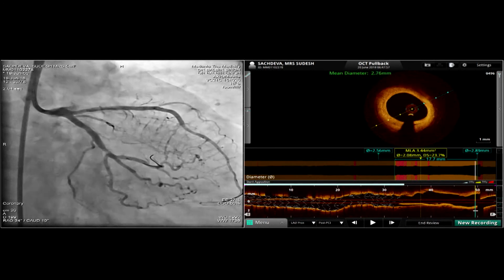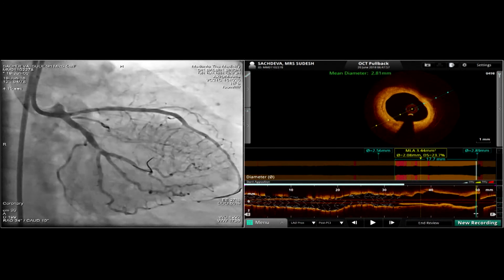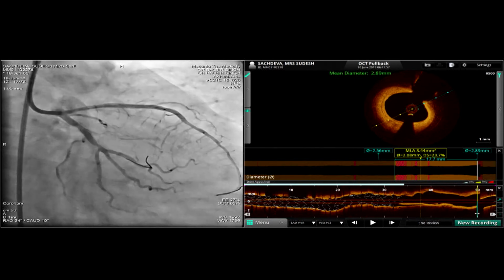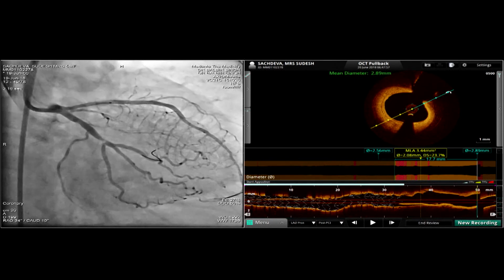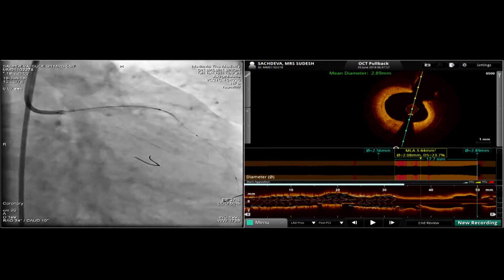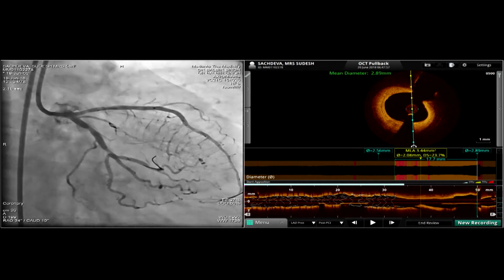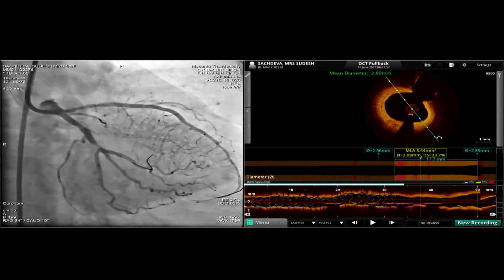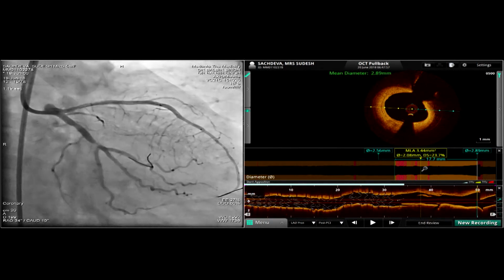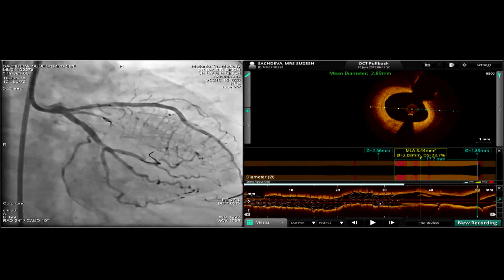So I think that this result looks fabulous by OCT. So I'm taking a 3.0. What you are seeing on the screen is also a longitudinal view where you see a stent rendering. All the white struts show proper apposition. If there is malapposition, you will see red, and that's a very easy way to pick up malapposition.